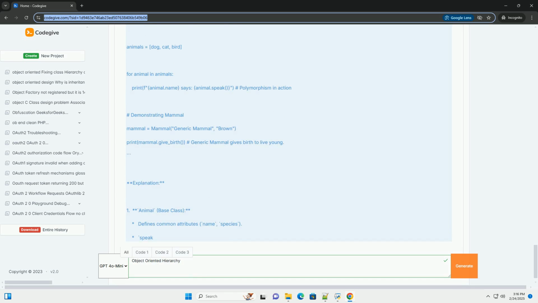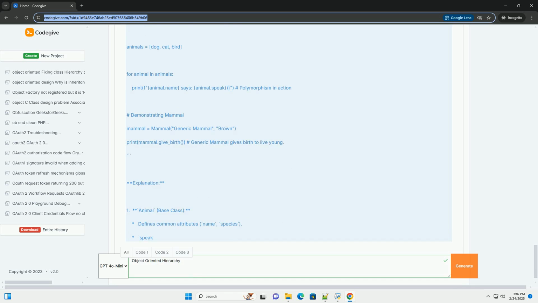Polymorphism allows you to write generic code that works with objects of different types, increasing flexibility and adaptability. Abstraction hides implementation details and provides a simplified view of the system, making it easier to understand and use. Organization: hierarchies provide a clear and logical structure for organizing classes and their relationships, improving code readability and understandability.